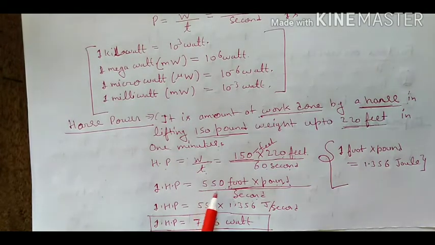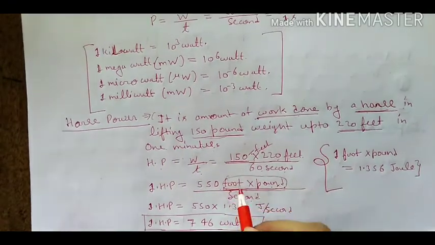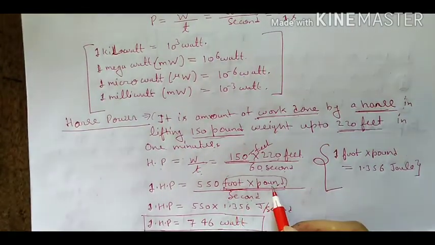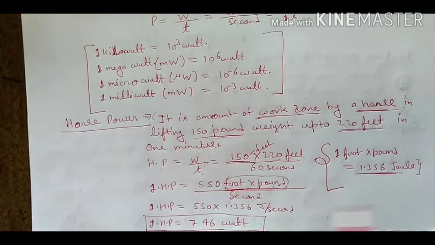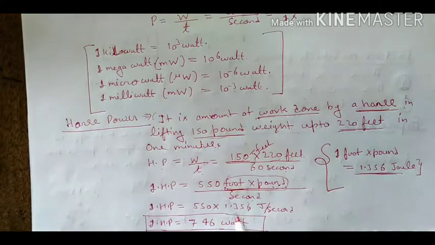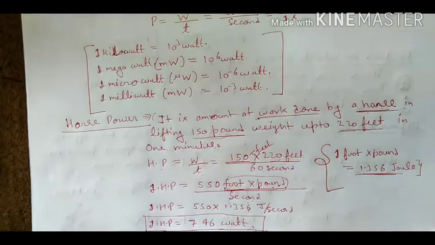1 horsepower is equal to 550 foot into pound upon second. At the place of foot into pound, we have to put the value in terms of joule, this is 1.356 joule. Put the value of 1.356 joule and we get 1 horsepower is equal to 746 watt.